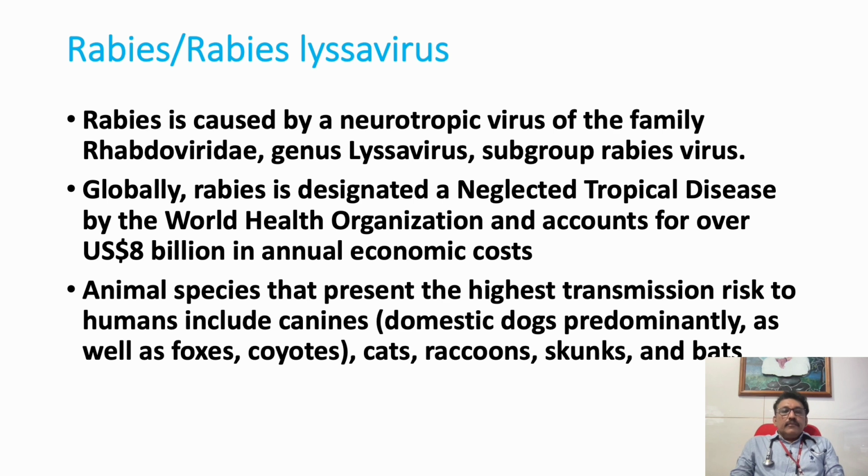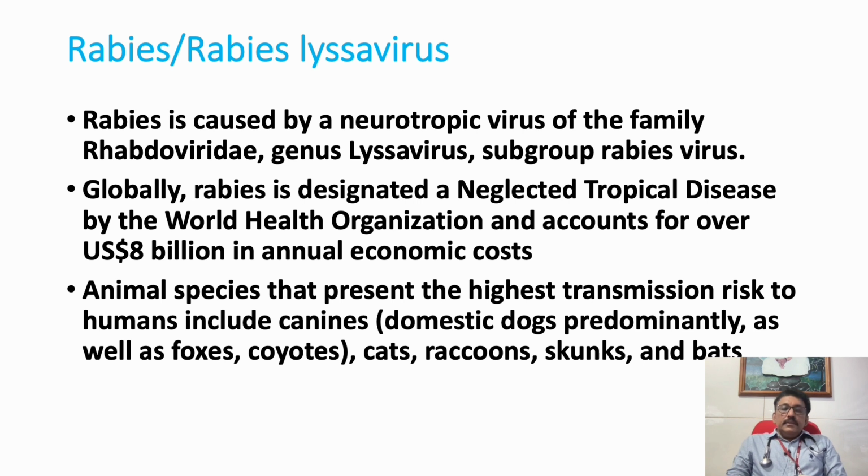It comes under the family Rhabdoviridae, genus Lyssavirus, subgroup Rabies virus. That's the family detail of this virus. It's one of the important neglected tropical diseases, and most of the time it occurs in third world countries because rabid dog bites, rabid animal bites are very common in these countries. That's why it is a neglected tropical disease.